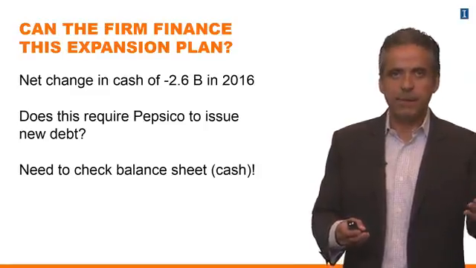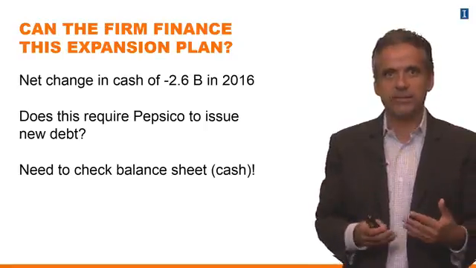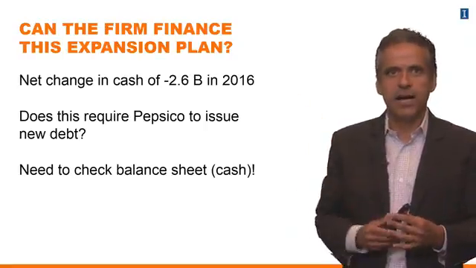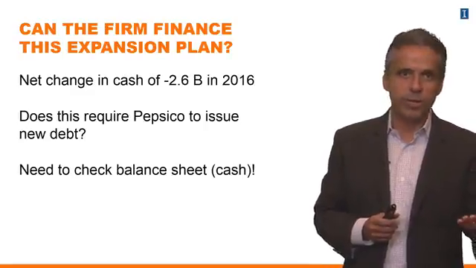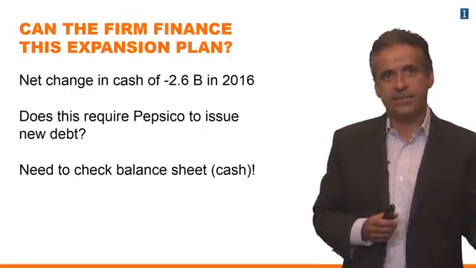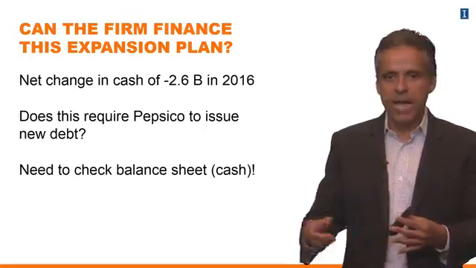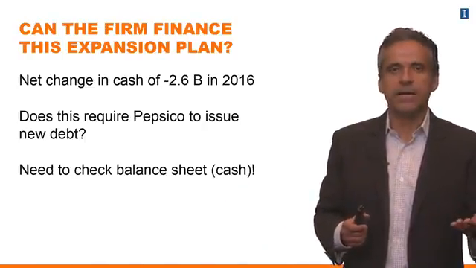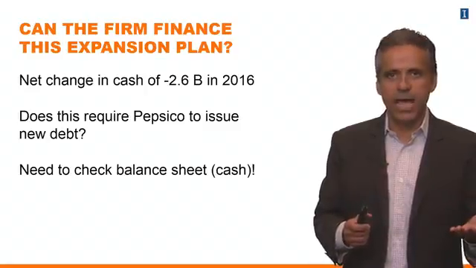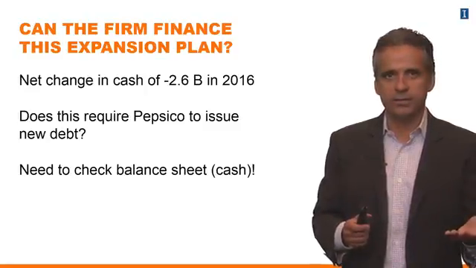Does PepsiCo need to raise money from investors to cover this negative change in cash or not? That's what we're going to do next. And as you're going to learn in a second, we now have to go to the balance sheet, and think about how much cash the company has in order to answer this question.